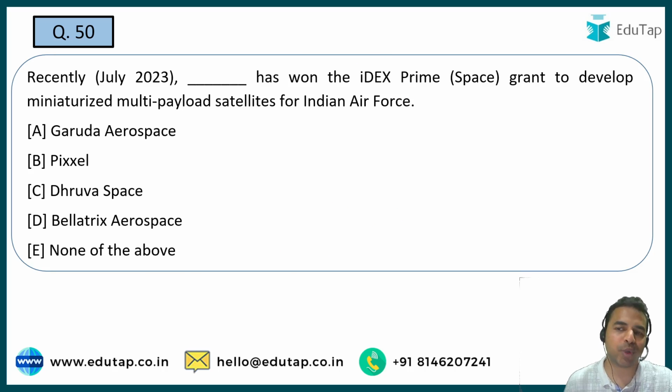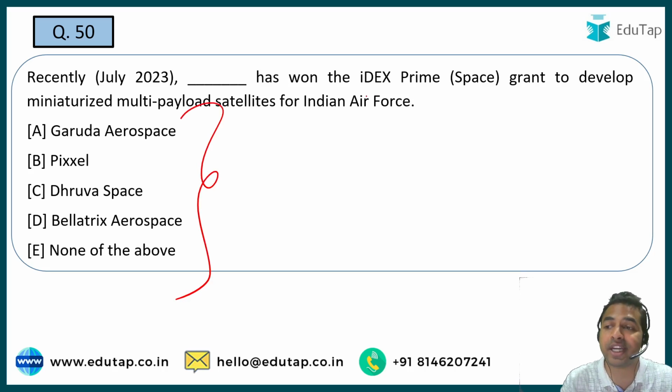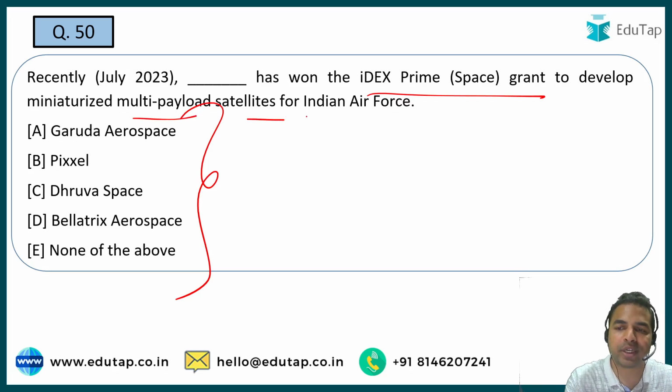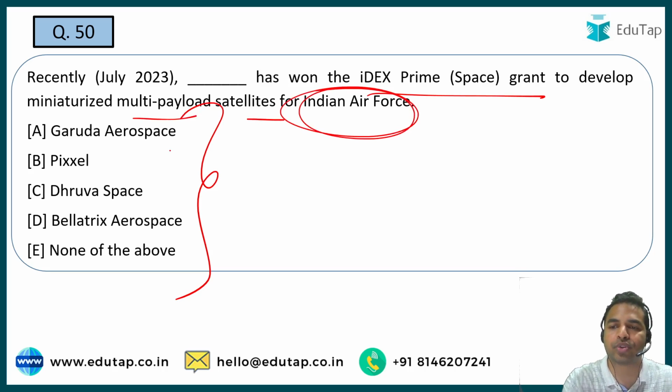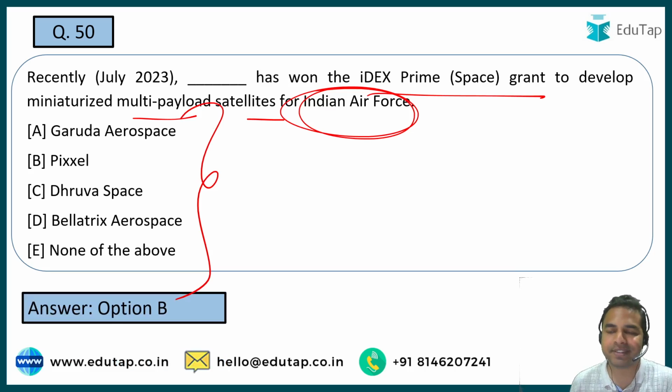The last question of the today's session. You have to tell me the name of that organization जिसने जीता है IDEX Prime Space Grant to develop miniaturized multi-payload satellite for the Indian Air Force. Okay. So, guys, please tell me what is the right answer. What is the name of that organization which has won this IDEX Prime Space Grant? It is option B. That is Pixel is the right answer.